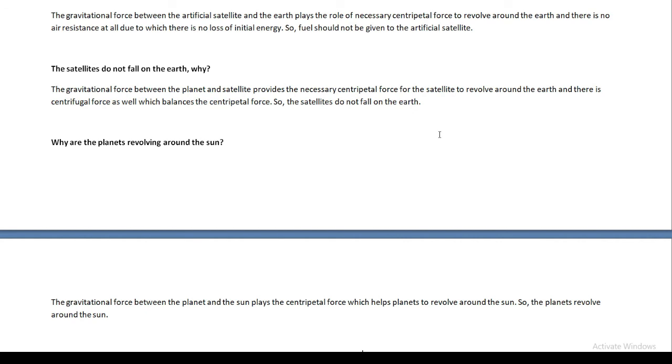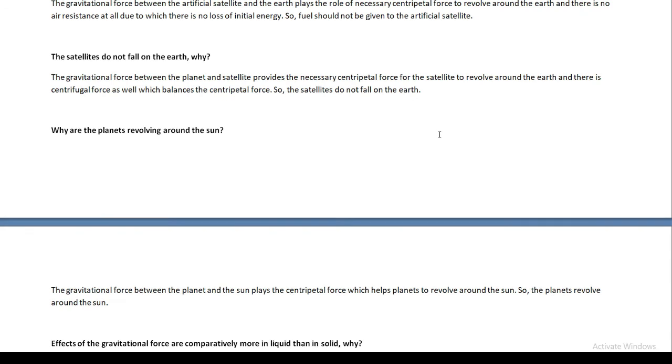the object can move in circular motion, and so the satellites also do not fall on the earth because of the presence of centripetal force and centrifugal force, which is played by the gravitational force of attraction between the satellite and the earth. And all the planets are revolving around the sun in elliptical orbits. This is also due to the gravitational force of attraction between the planets and the sun.